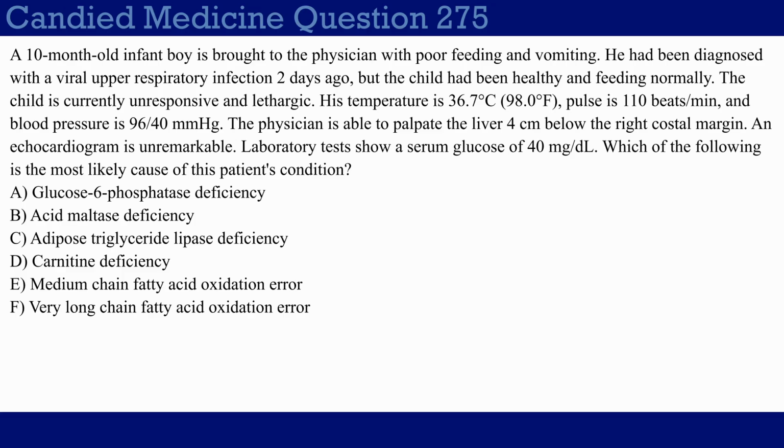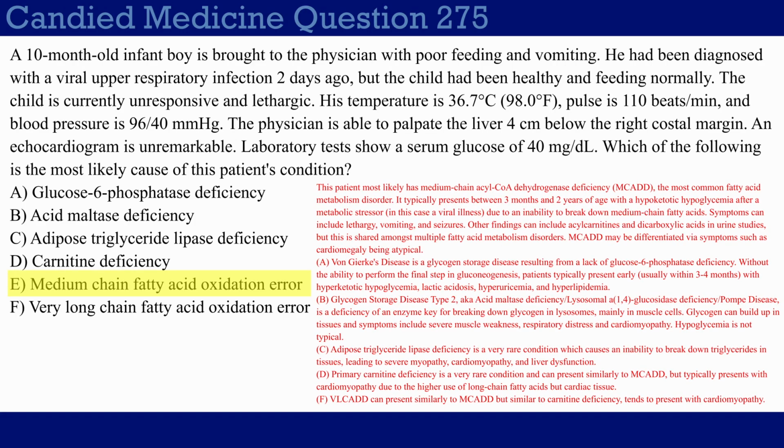So this patient has MCAD, which is medium chain acyl-CoA dehydrogenase deficiency, which is why choice E is the correct answer. This usually shows up between ages 3 months to 2 years or so. And it happens right after a stressor of some kind, which in this case is a viral illness. That's a pretty common way of presenting it to you. The reason it happens after a stressor is because normally you don't need to break down your adipose tissue, right? Normally you can just use whatever you're eating. So you don't break things down until you have some stressor, like you're starving or you have some kind of illness. That really helps us to eliminate a lot of these wrong answer choices. So let's just get right into that.